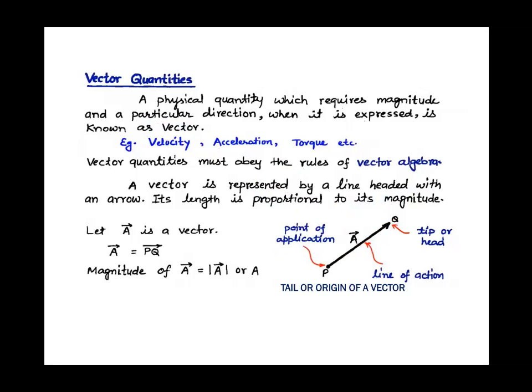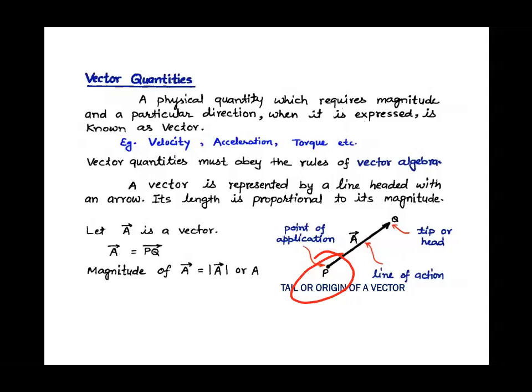And similarly, the starting point is represented by a dot, and it is the starting point of your line, so it is known as the tail or origin of the vector.